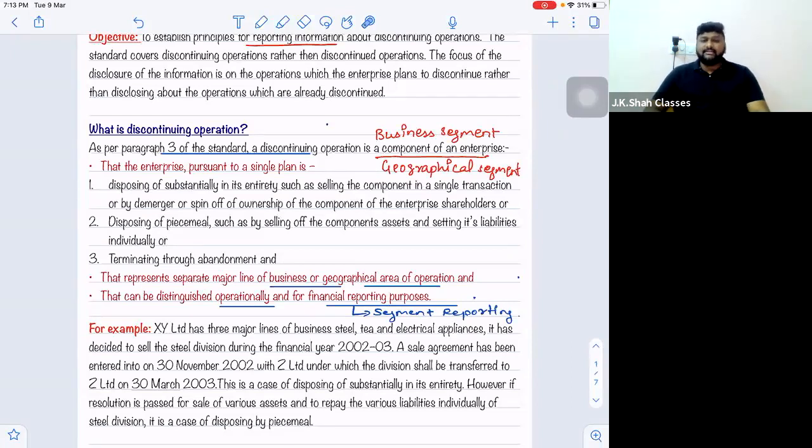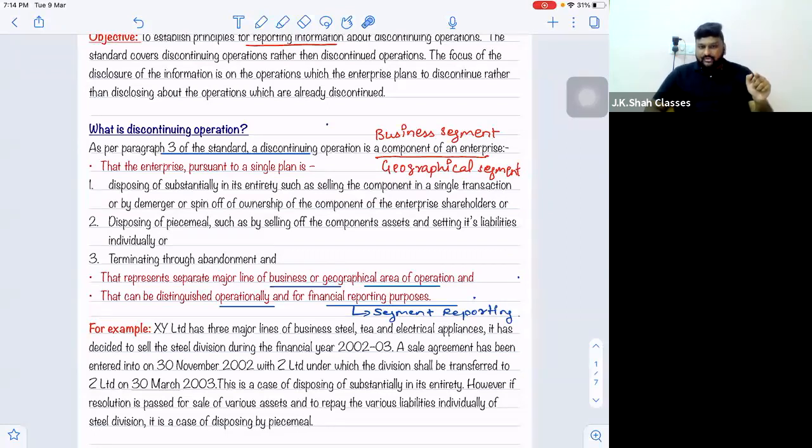For example, Titan Limited has decided to discontinue the Titan Eyewear business. That is a discontinuing operation because Titan Eye Plus is a separate business segment. I hope you understand my point. Apple decided to stop selling Apple products in India. So they are discontinuing the entire geographical location. India is a separate geographical segment for them, and they have decided to discontinue.